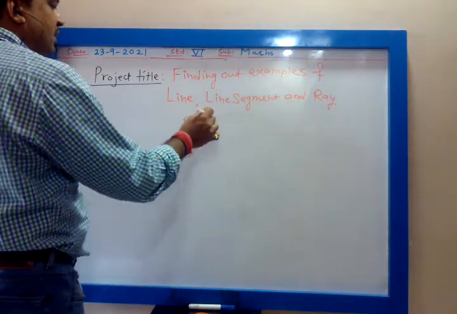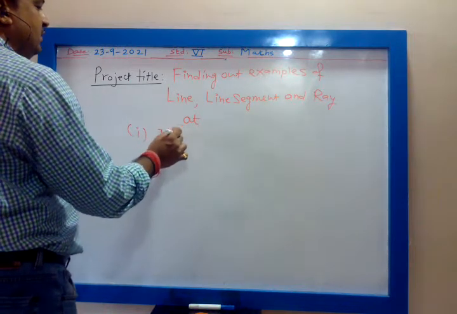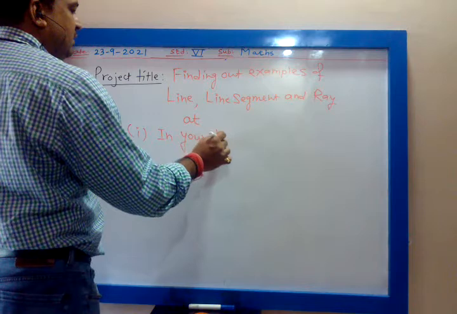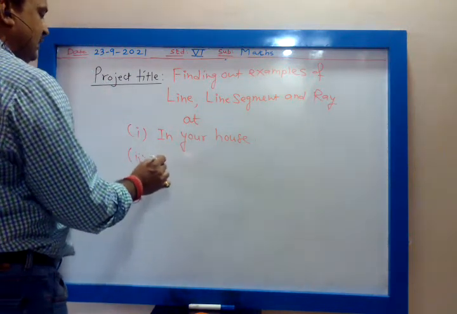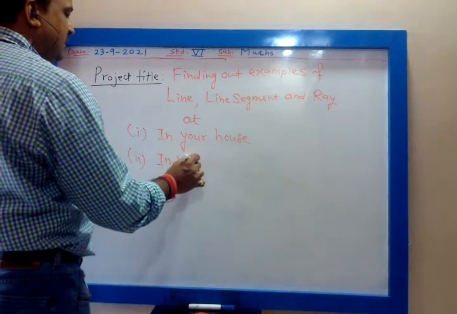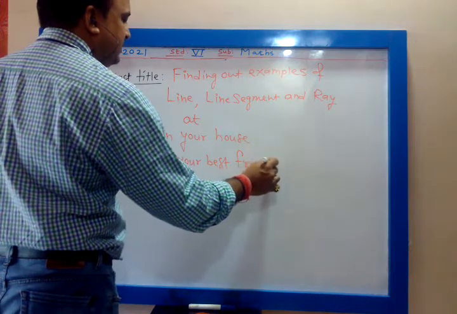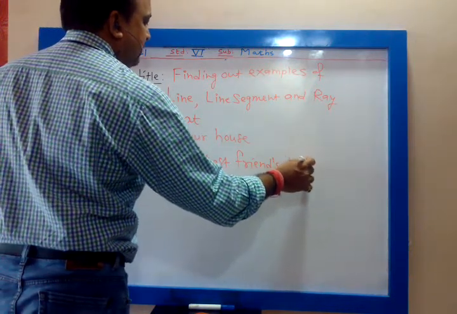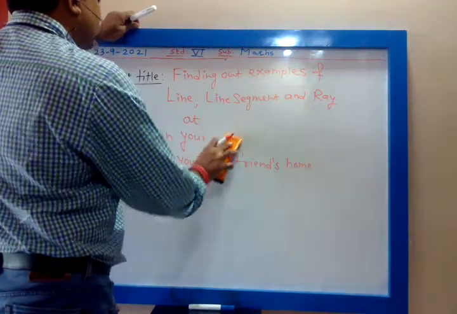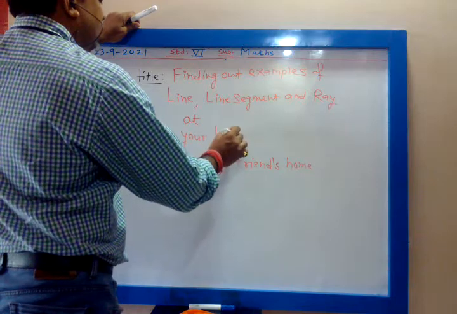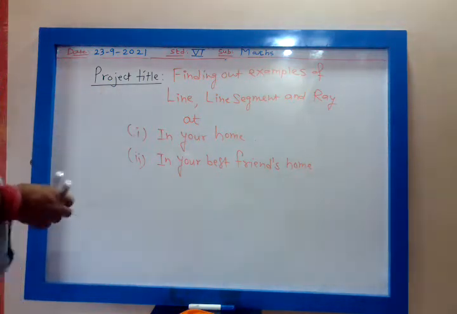There are three categories. First, in your home. Second, in your best friend's home.